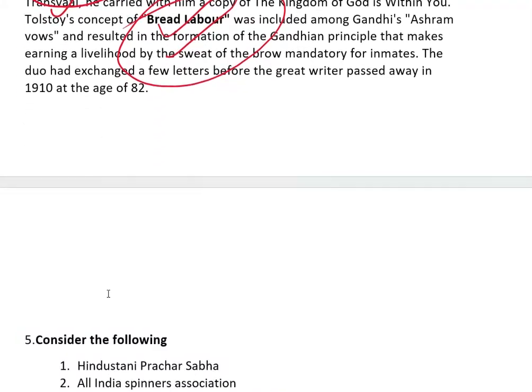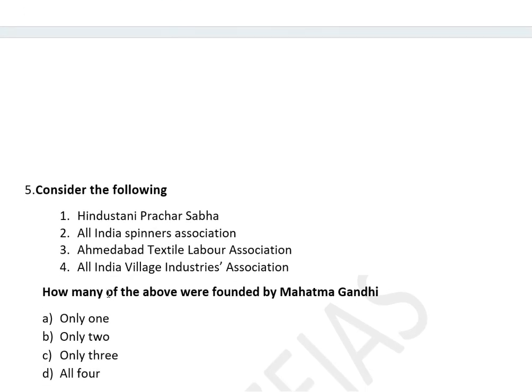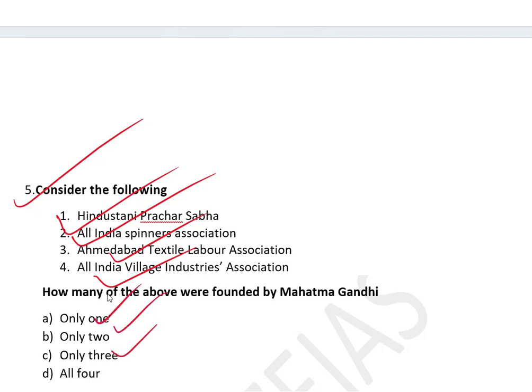Let us go to the next question, the last question. Again on Gandhi Jayanti, consider the following: Hindustani Prachar Sabha, Indian Spinners Association, Ahmedabad Textile Labour Association, and All India Village Industries Association. How many of the above were founded by Gandhi? Only one, only two, only three, all four, guys. If you have read Spectrum, these organizations are mentioned in it. All India Spinners Association, then Ahmedabad Textile Labour Association.